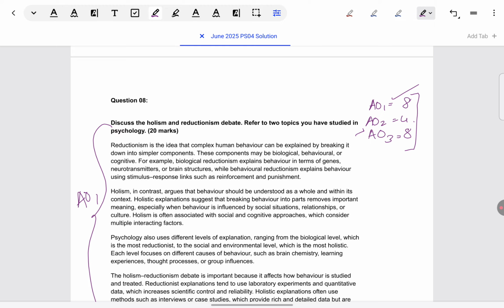Recently, again, like I told you, I was checking papers and holism, reductionism, just barely one line definition, sometimes not even that. In some cases, direct reference to two topic areas studied and explaining them with respect to reductionism and holism. You will get some credit of AO1 because definitely when you're writing AO2, some amount of embedding is there of what you've learned in AO1. Like somewhere you will indicate what reductionism generally means or what holism is, but that is barely anything. To justify 8 marks of AO1, which is almost 50% of the total weightage, you cannot just embed AO1 somewhere.